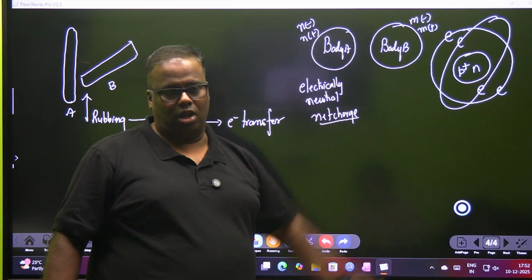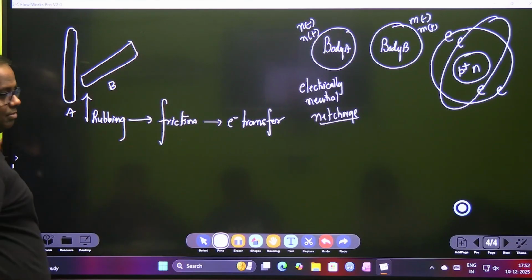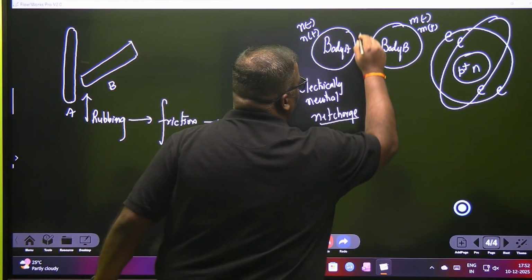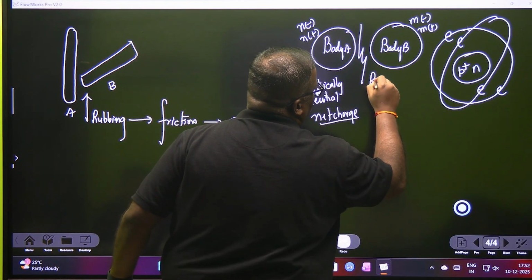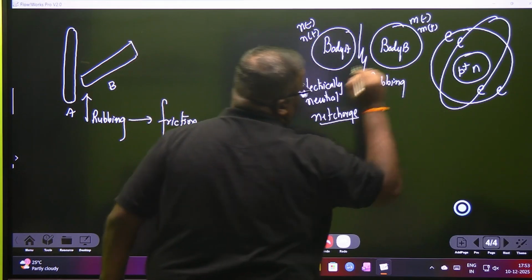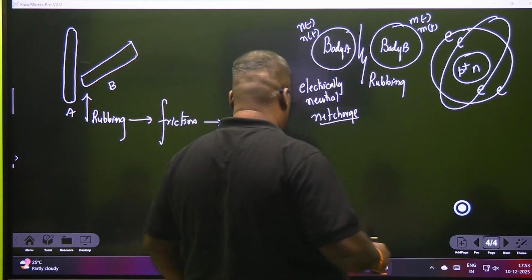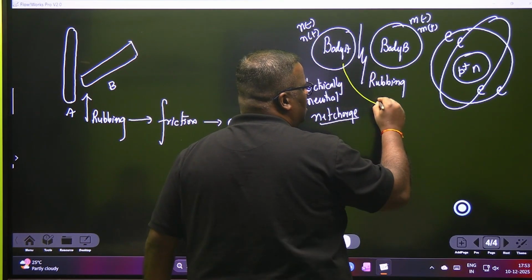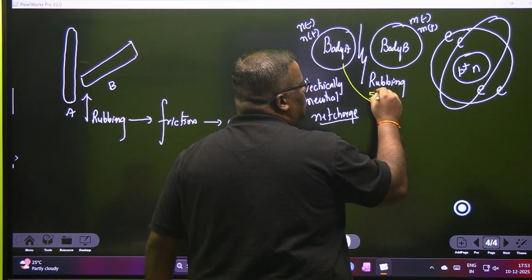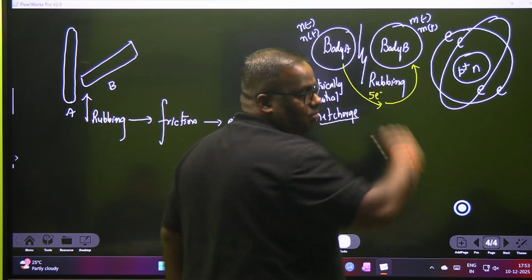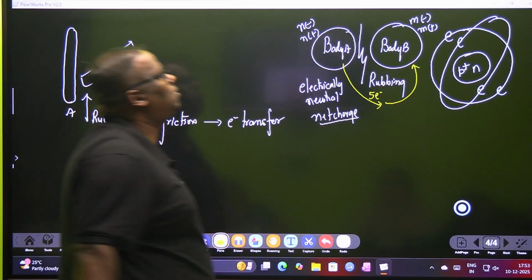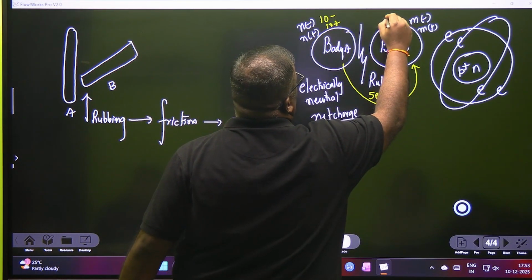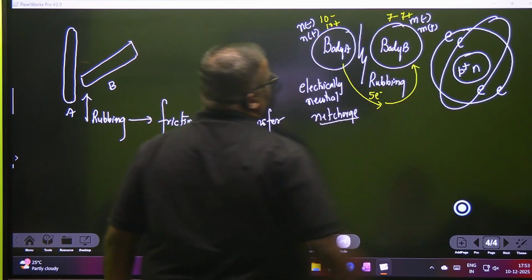This is electrically neutral. Now when you do this rubbing, that is the friction, then electron transfer takes place. Let's understand that you are rubbing these two against each other, causing friction, and you will understand why only this law in higher classes. Suppose some 5 electrons migrated from here to here. Let's give it a little bit more of mathematics. Let's say we had 7 negatives and 7 positives.